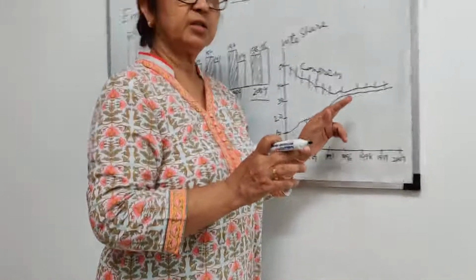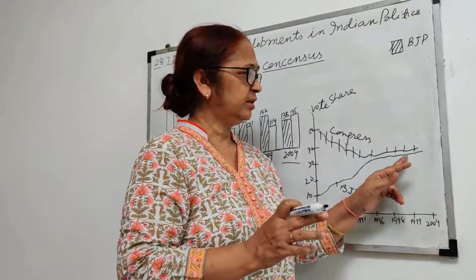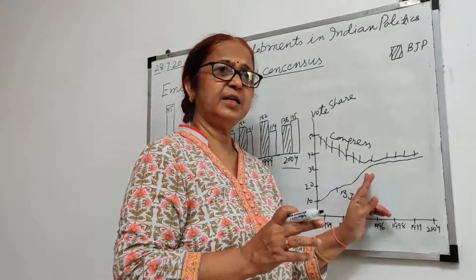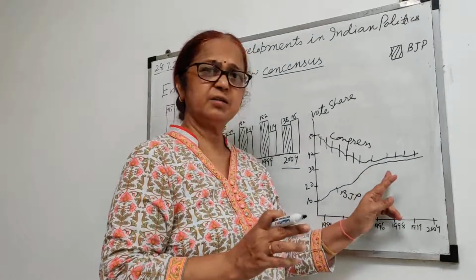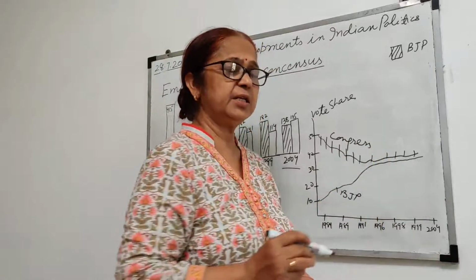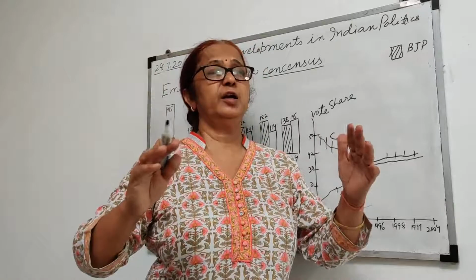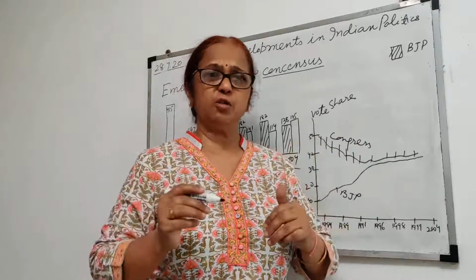The number of votes shown here is very small in comparison to the others. It means they were now getting equal in the race. The vote difference was not that much.